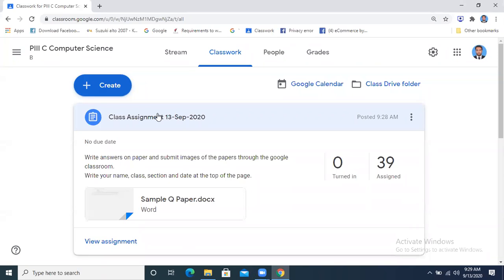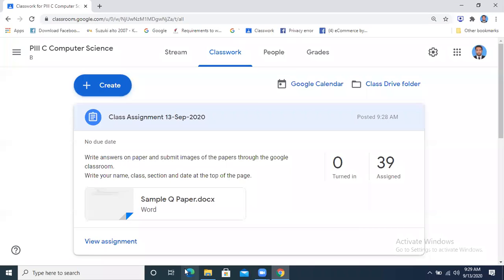But in the exam, you will have a due date and time. Within that time, you have to submit it. You have to submit in that particular time. Are you getting this? Are you getting it or not? Okay. I had shown you the procedure in the last class, how you will submit pictures. I had explained this thing in the last class.